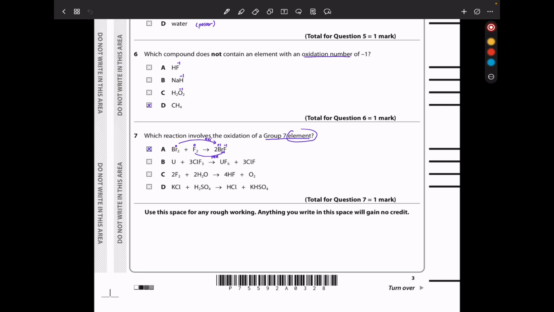Here we have bromine in oxidation state 0 and fluorine in oxidation state 0. In this case, we form one product. In this compound, because fluorine is more electronegative, it's going to have oxidation state -1, and bromine will have oxidation state +1. So bromine is oxidized as fluorine is reduced, so the answer should be A.